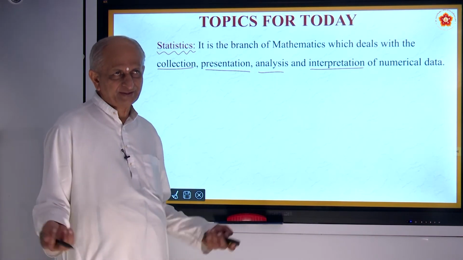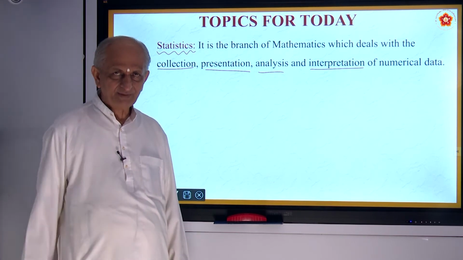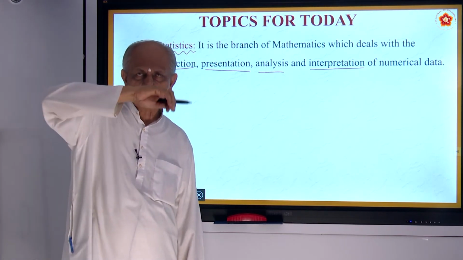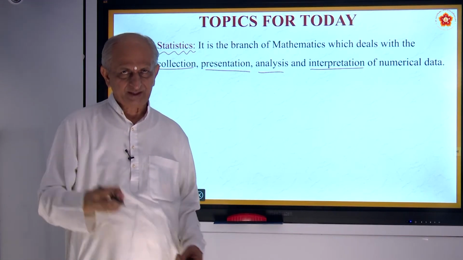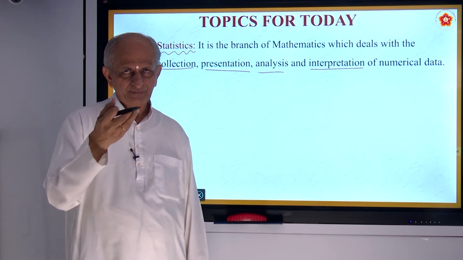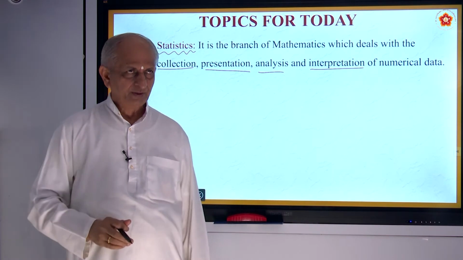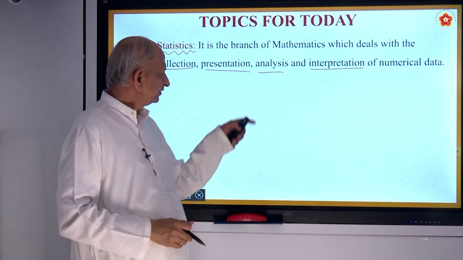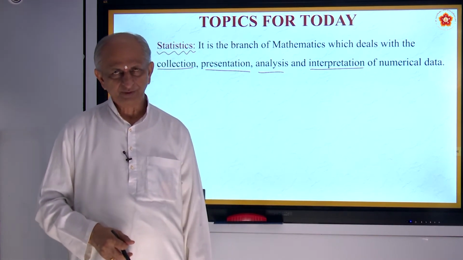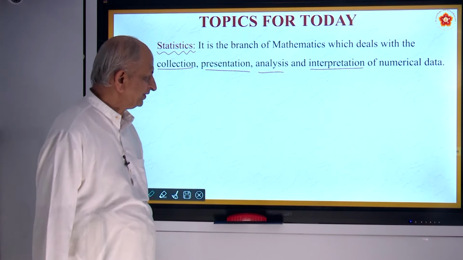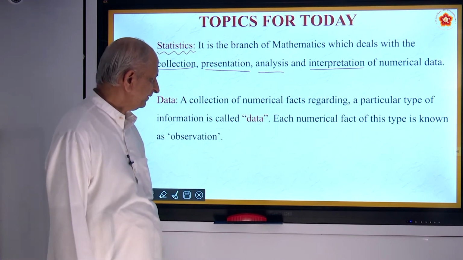Suppose they make a budget, once in a year they prepare a budget, union budget and also state budget. In that budget, they will allocate all the resources into different expenses: agriculture, education, health, transportation, all this they will distribute. So that is what is called interpretation of numerical data. Okay. So this is a very interesting branch, and here the important item is called data.